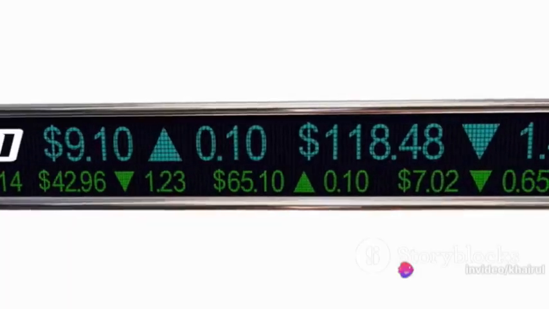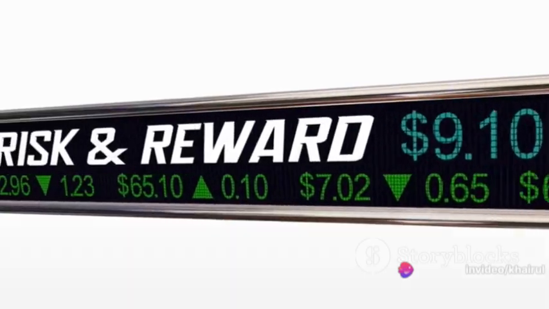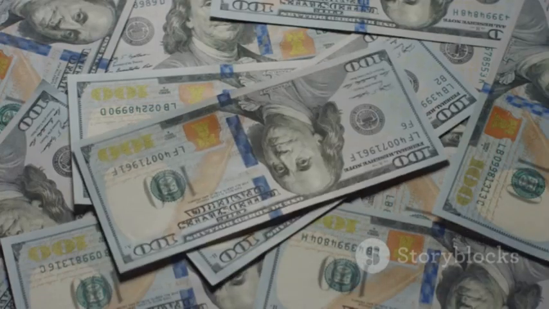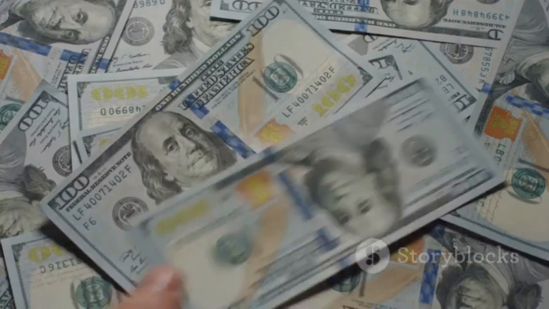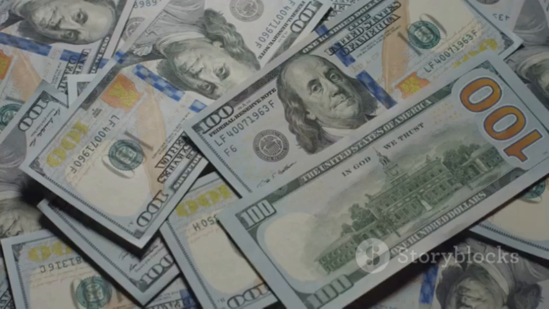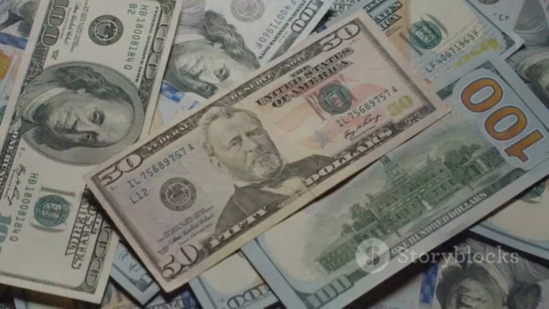This system uses asset liability management techniques to manage the risks associated with its investments, ensuring the bank's profitability and sustainability. These techniques, however, must align with the ethical principles of Sharia law, adding another layer of complexity to this unique banking system. So, the next time you hear about Sharia banking, remember it's not just a banking system. It's a holistic approach to finance that combines profitability with ethics, paving the way for a more sustainable and equitable financial world.